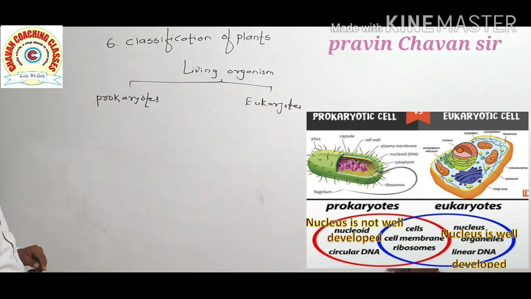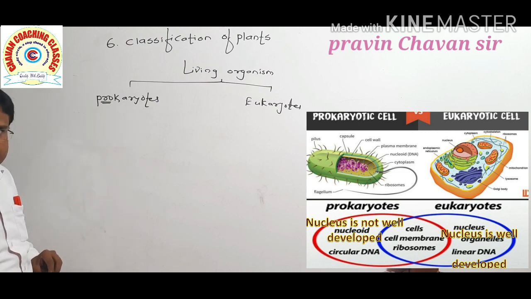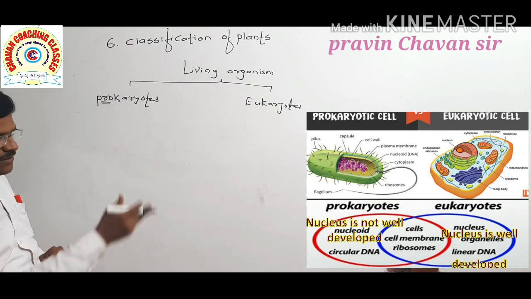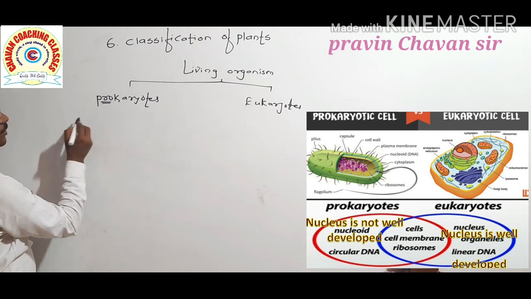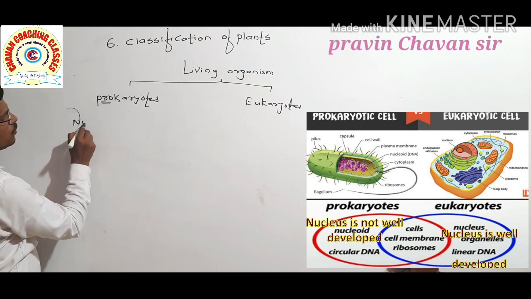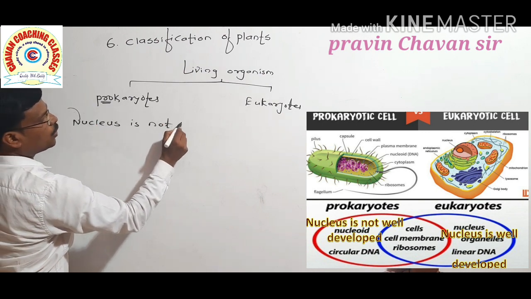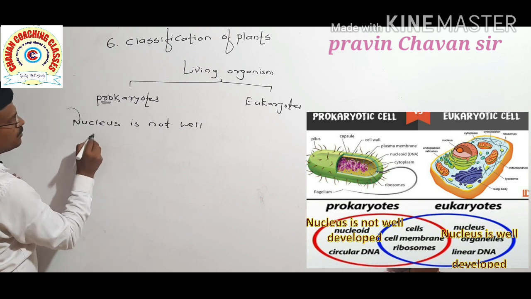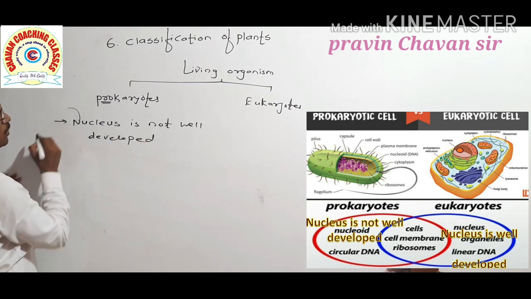What is meant by pro? It is the primitive nucleus, as shown in the figure. Primitive nucleus means that the nucleus is not well developed.